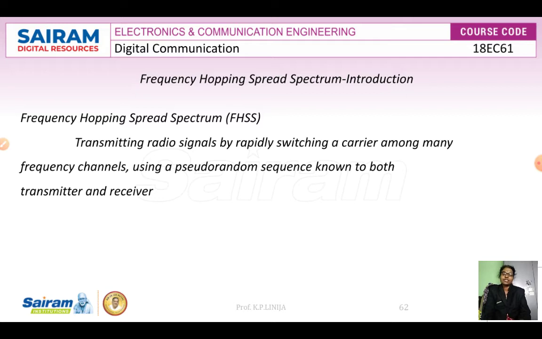To enhance the bandwidth of the signal, we go for this coding. In direct sequence spread spectrum, there is some limitation in processing gain, that means it cannot increase the value of n, the sequence length that determines the performance.